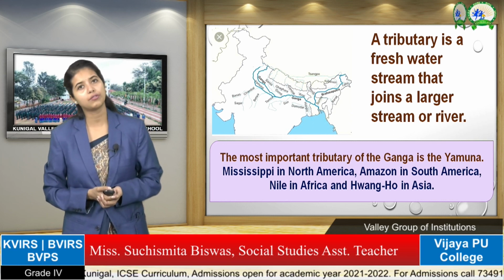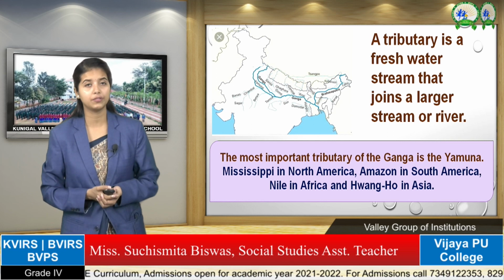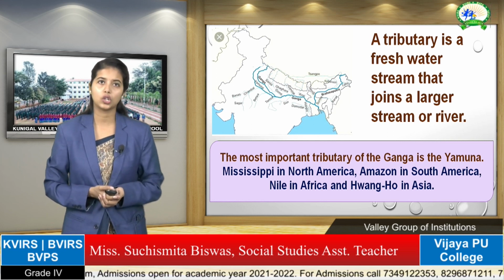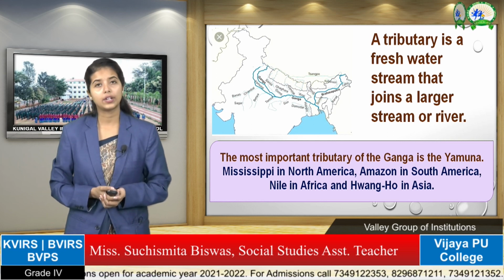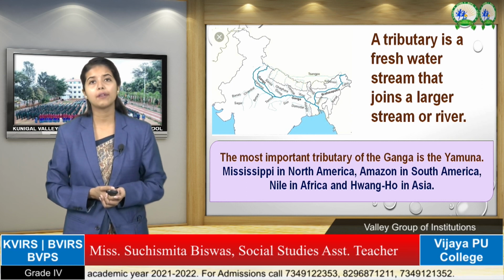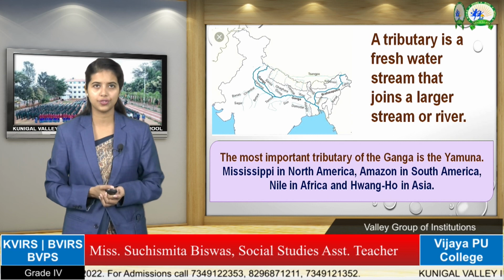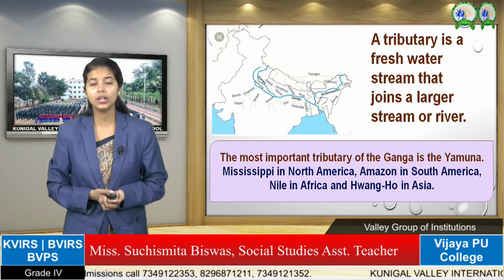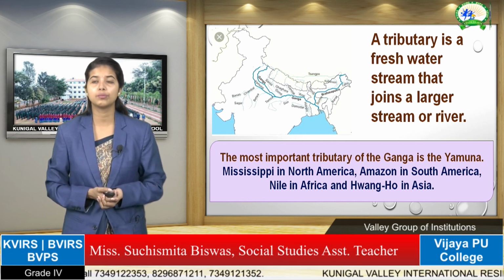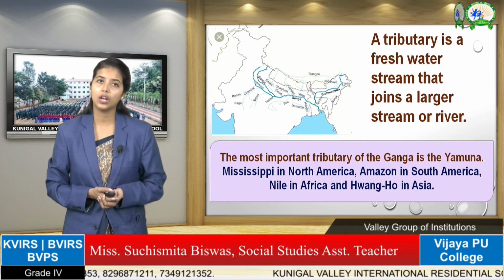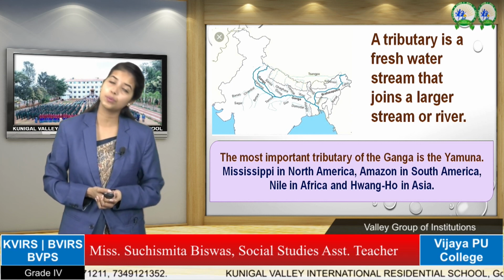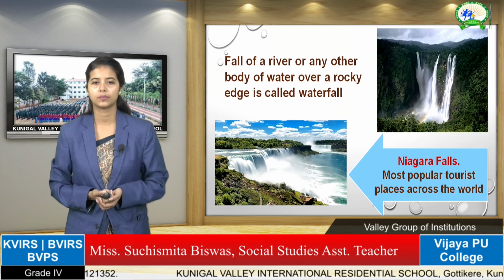The small streams of a river that join the major or main river are called tributaries. In India, we have the Ganga river, which is India's most important river, and the Yamuna river is the most important tributary of the Ganga.